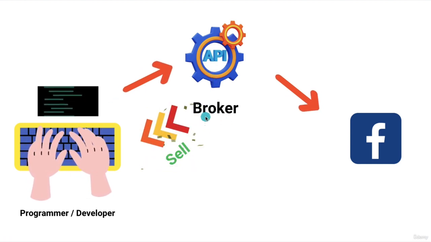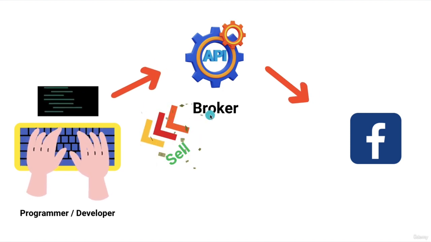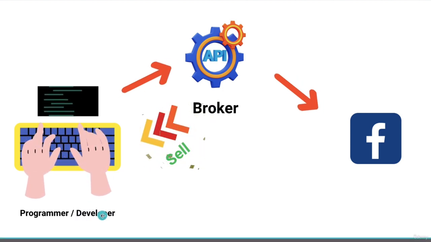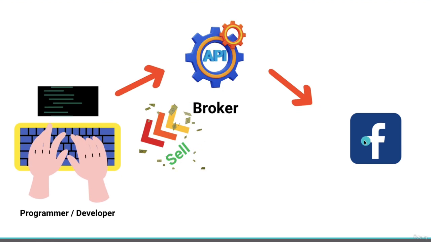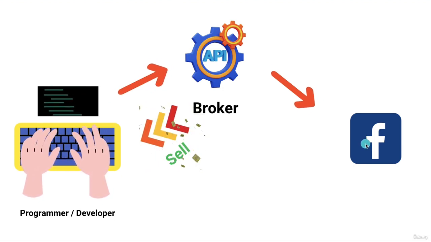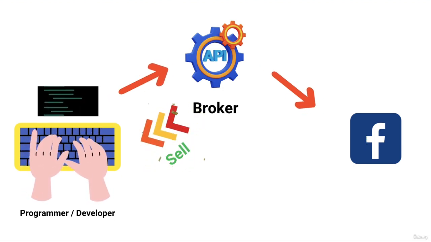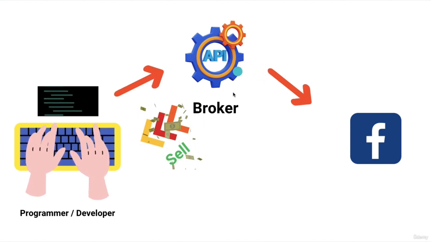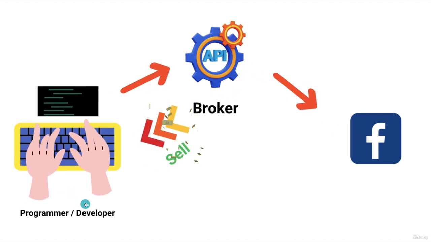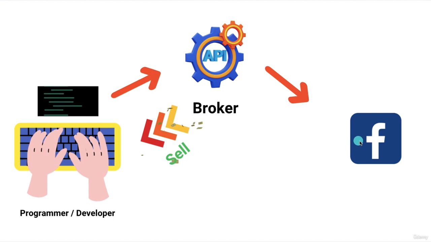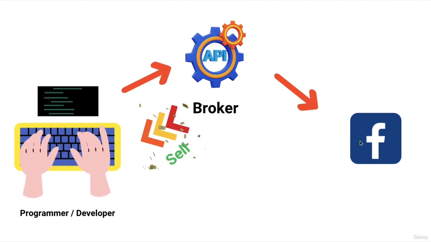API is like a broker that can help these programmers or developers interact with different platforms, tools, databases, or anything.